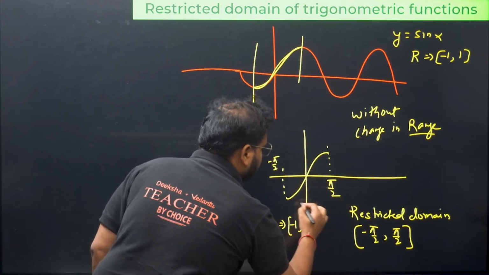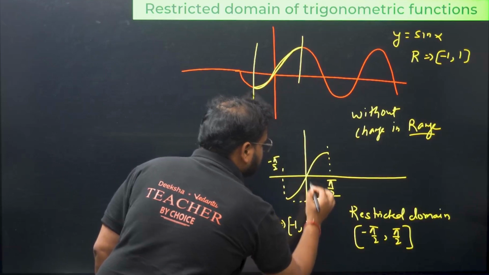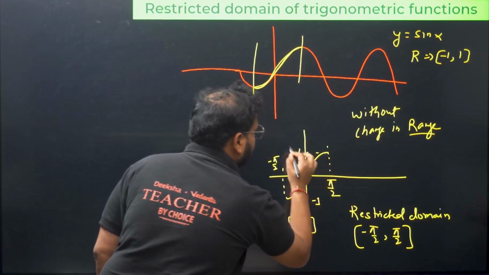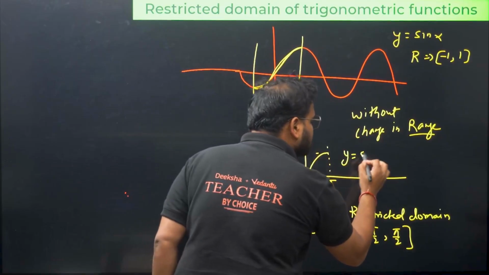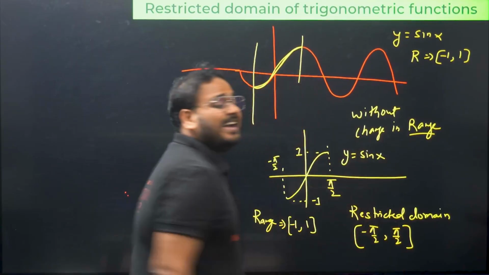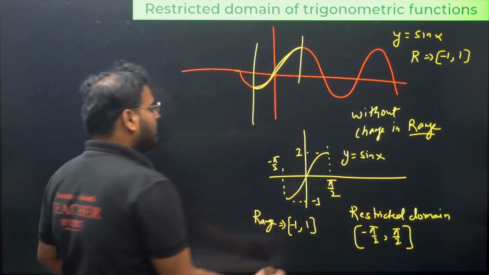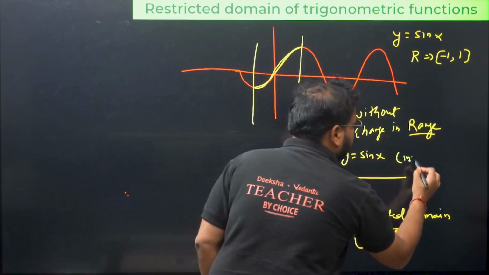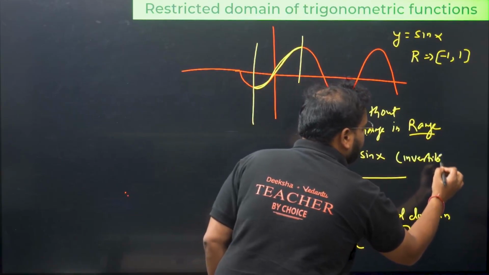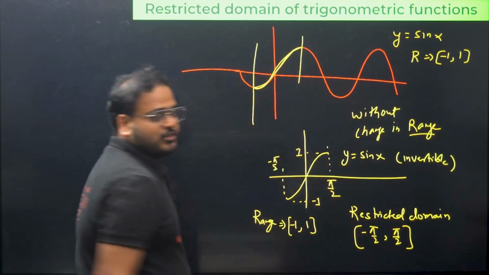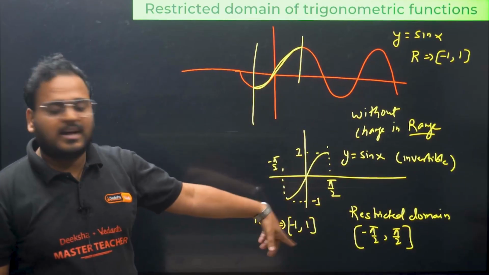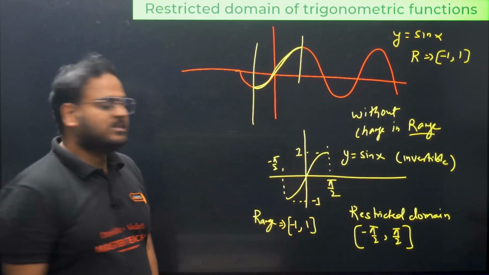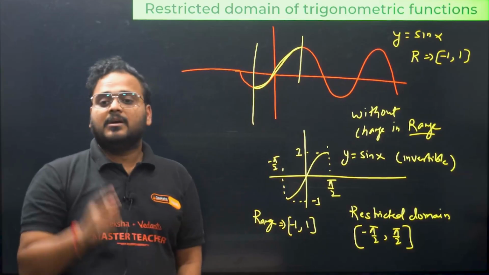This is your -1 value and this is your 1 value. So this is the actual curve of y equal to sin x which is invertible in nature. This is invertible because this is bijective in nature. If you draw a line like this anywhere, you will have only one intersection and range is this. So this is an invertible sin x curve.